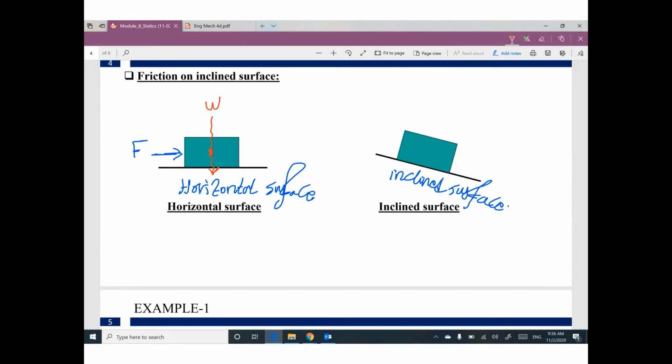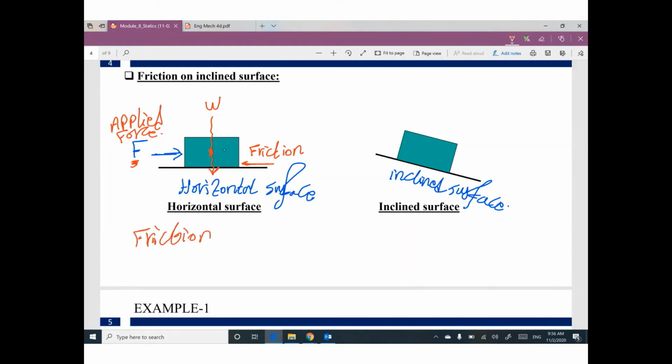This force is trying to push this box to the right, so I believe I will have a friction opposite to the applied force. That makes sense.